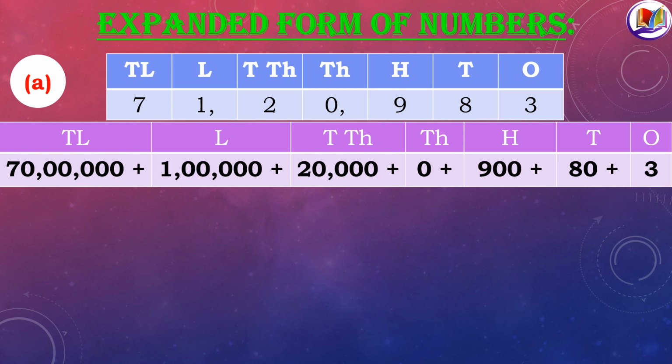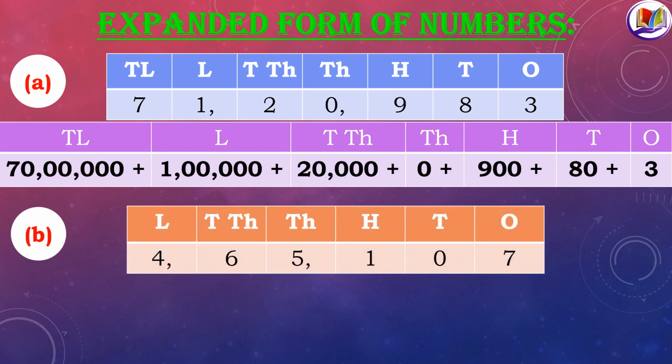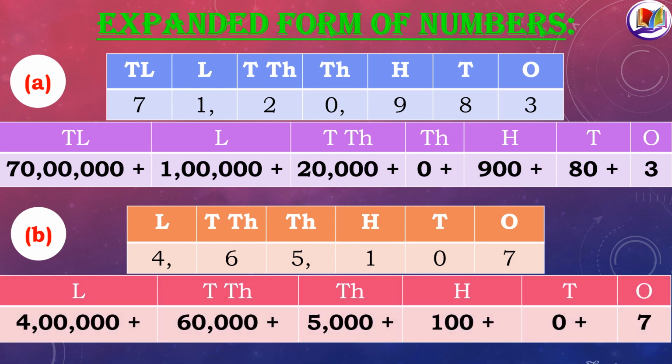So the place value of the numbers written with the addition sign gives us the expanded form of the given number. Let's take one more example. Here the number starts with the highest, that's a lakh position.